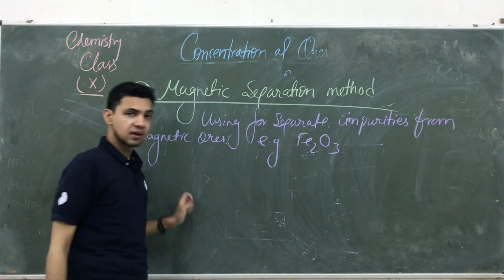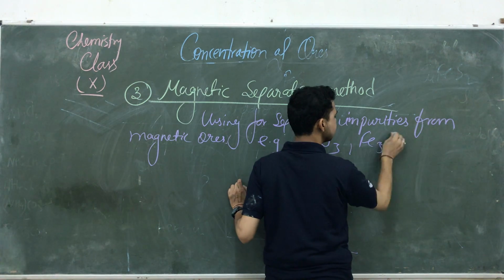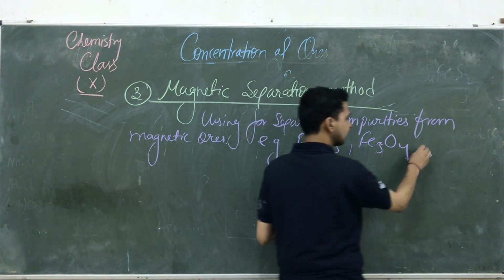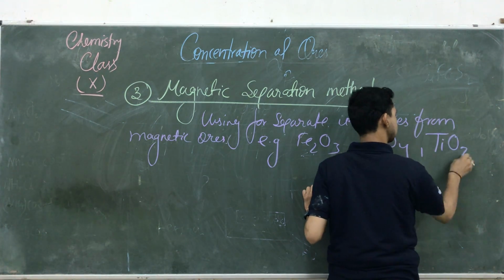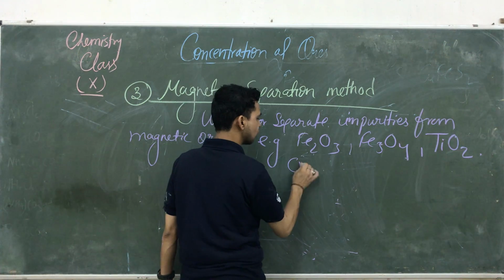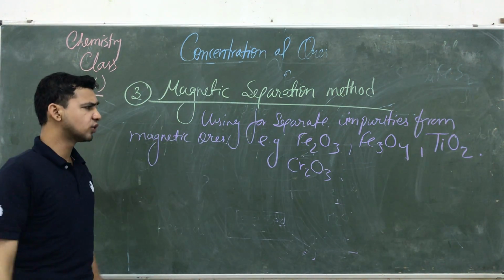Its name is hematite. Another highly magnetic compound is magnetite. Another highly magnetic compound is titanium oxide, as well as chromium oxide also. These are good examples of